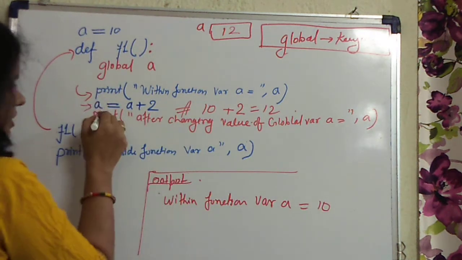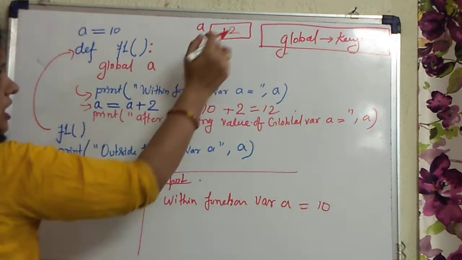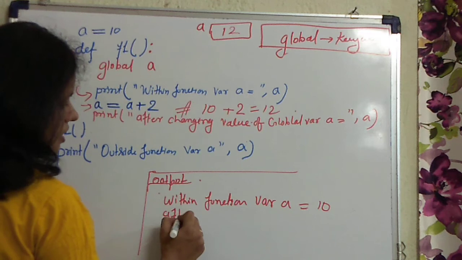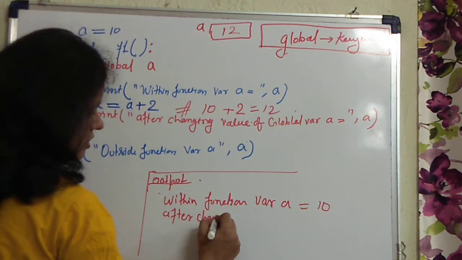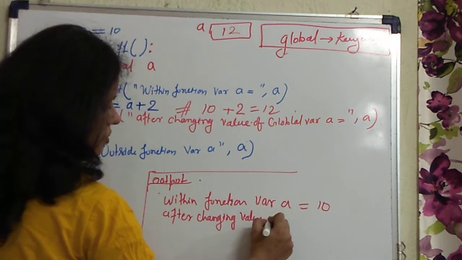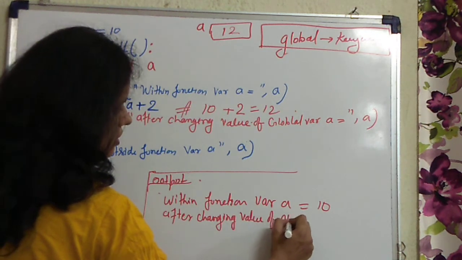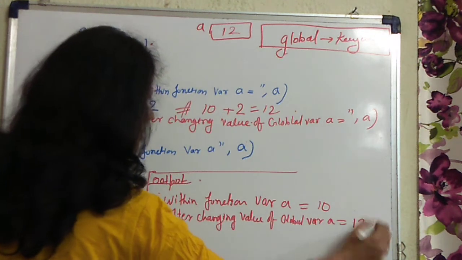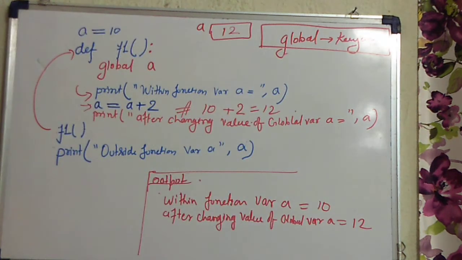You will get the output when control comes here. After changing the value, 12 will be here, and it will print: after changing value of global variable A equals, and this will refer to the global variable.